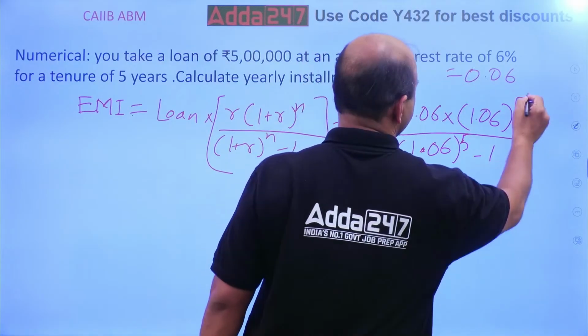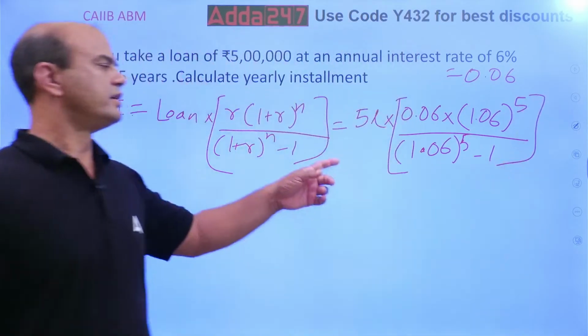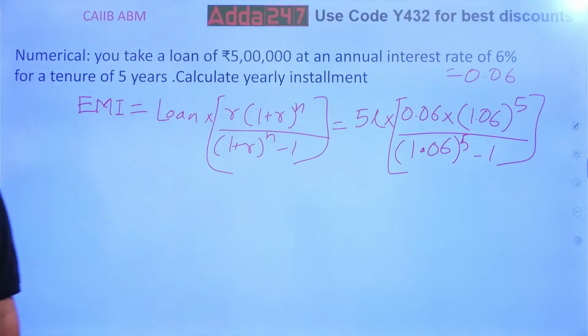Is everyone getting whatever we are doing over here? Is everyone with me? Now solve this. Very first step, find out 1.06 raised to 5.